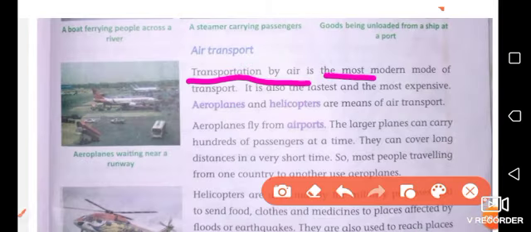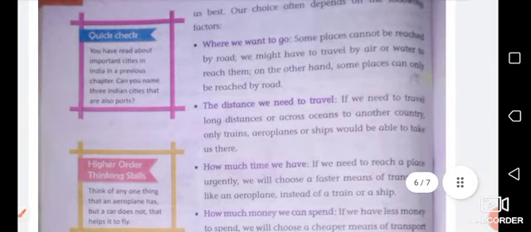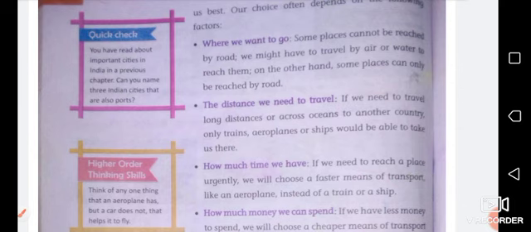Thus, you see that there are several modes and means of transport. When we travel, we choose the means of transport that suits us best. Our choice often depends on the following factors. So, what are the factors that decide our choice, that is, on which our choice depends?